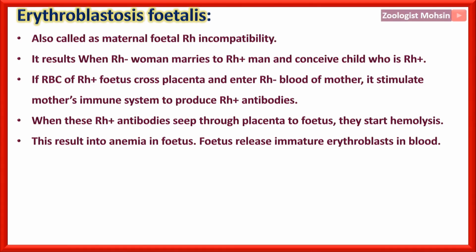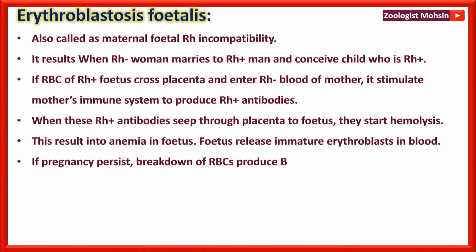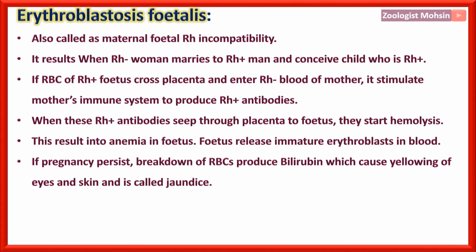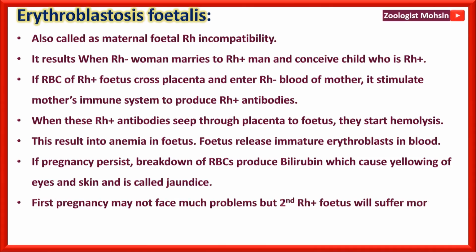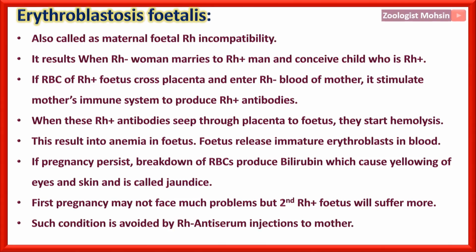called as erythroblastosis fetalis. If pregnancy persists and abortion does not occur, then breakdown of RBCs produce bilirubin pigment, which cause yellowing of the eyes and skin, and that yellowing is also called as jaundice. So there are two effects actually, anemia and jaundice. First pregnancy may not face much problems, but second pregnancy, Rh plus fetus will suffer more erythroblastosis fetalis. Such condition is avoided in the females by Rh anti-serum injections to the mother, which actually destroy all the suspects.